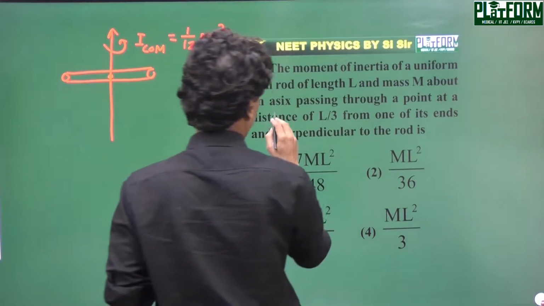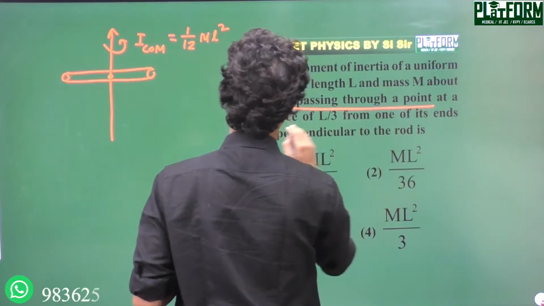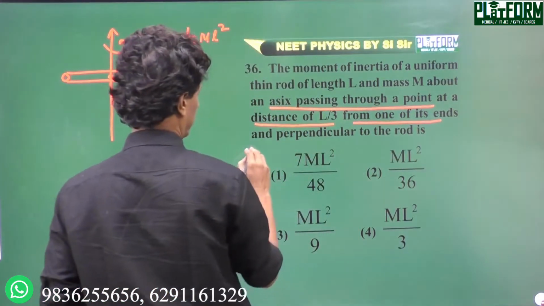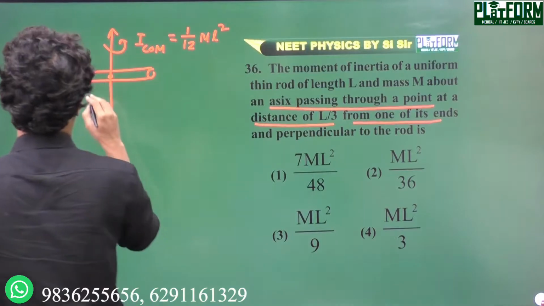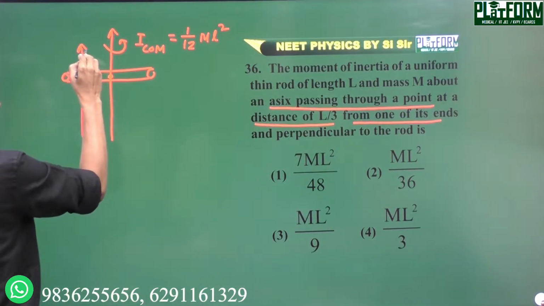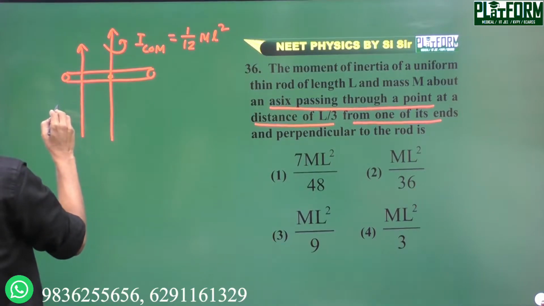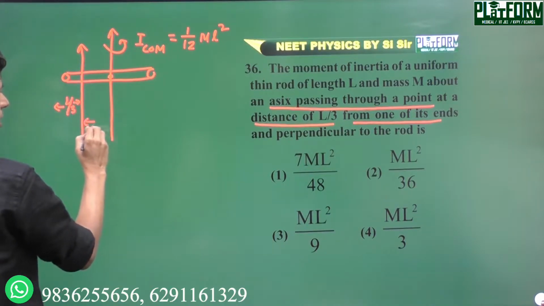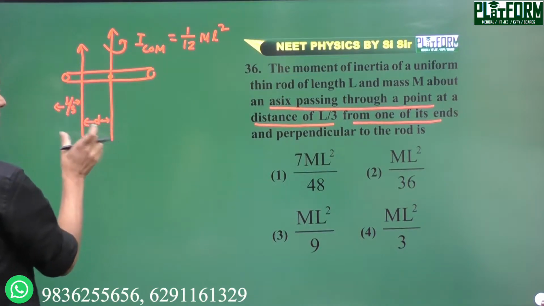But here the axis passes through a point at a distance of L by 3 from one of its ends, and another axis passes perpendicular to the rod through the center. So we have to find out the gap between these two axes.